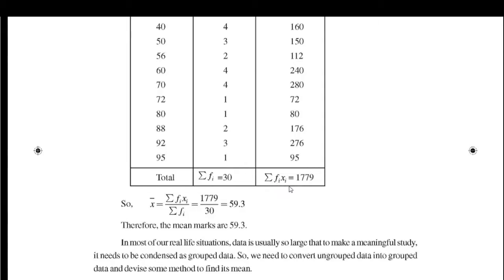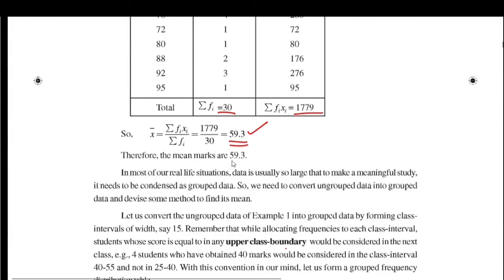Here sigma fi xi we obtained as 1779 and sigma fi as 30. So the mean x bar is equal to sigma fi xi by sigma fi, which is equal to 1779 by 30, that is 59.3. We have obtained the mean as 59.3. Therefore, the mean marks are 59.3.